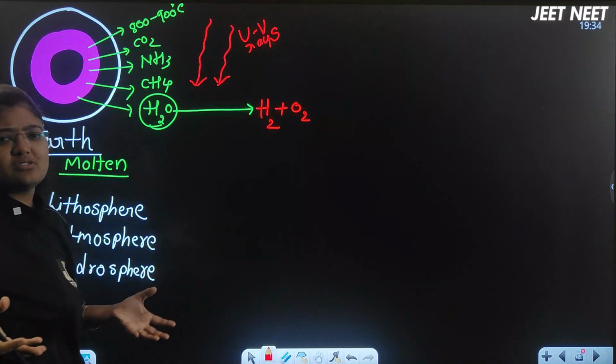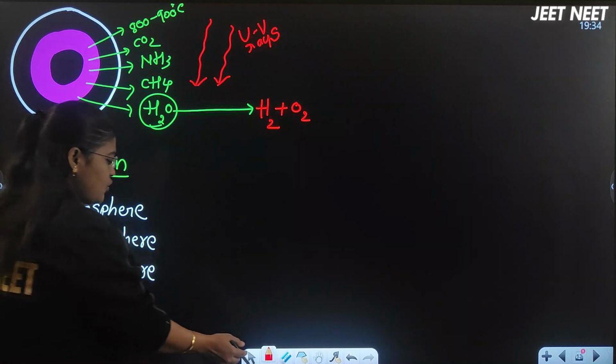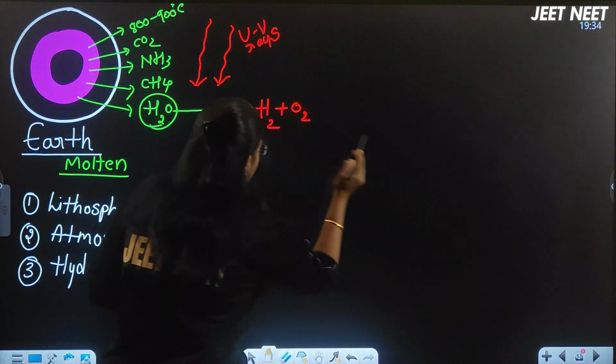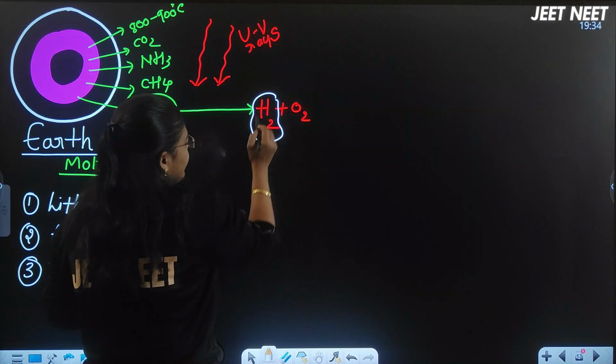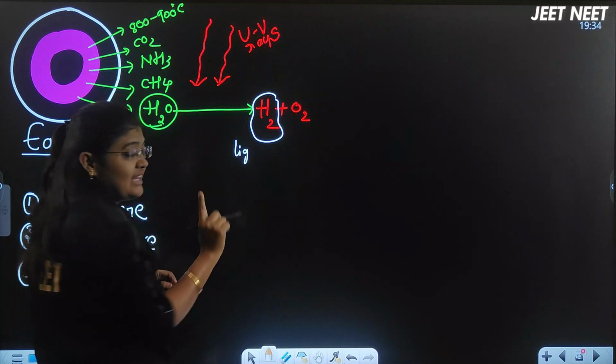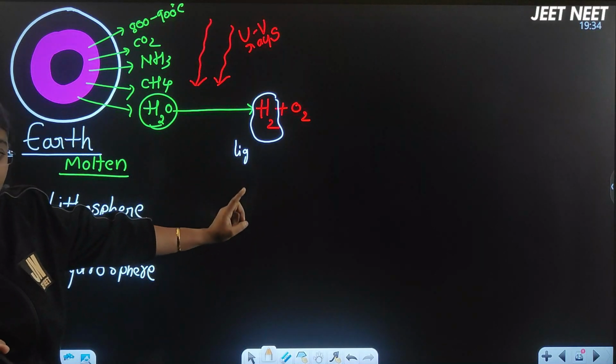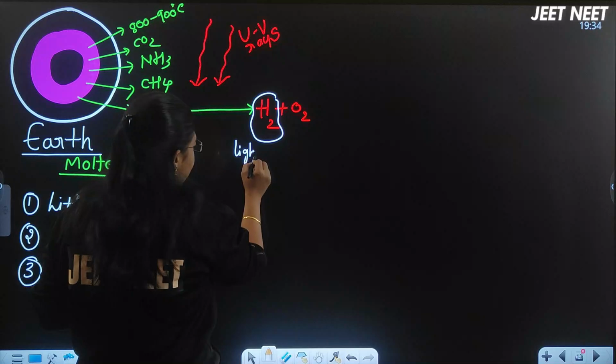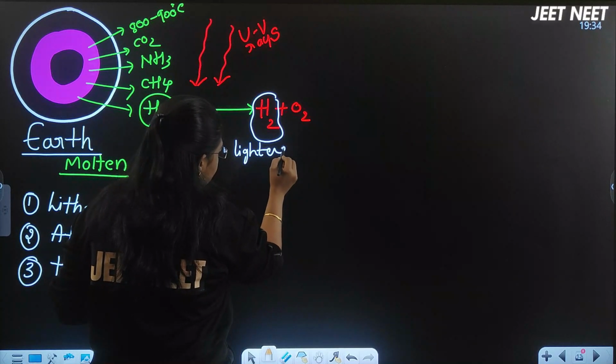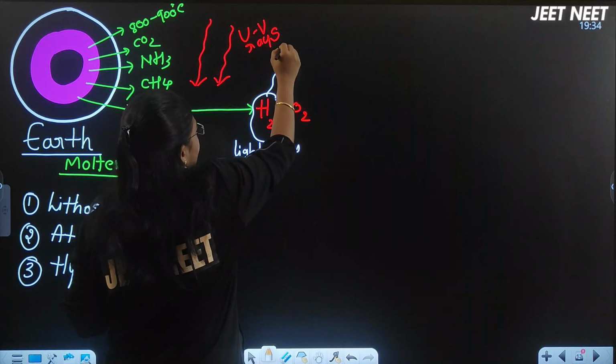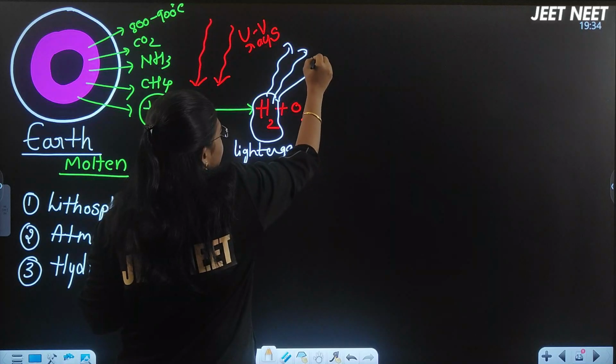As you know, this is the hydrolysis of water, isn't it? So this O2 and hydrogen, which is a lighter gas. Every point is given in the NCERT. I am just showing you in a reaction manner, right? So it is a lighter gas, so it started escaping into the upper region.